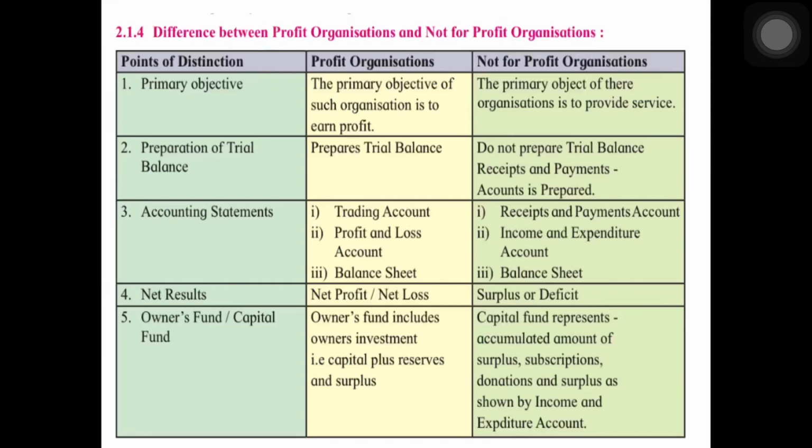Then in case of profit organizations, what is the owner's fund? That is what the owner has invested, the capital plus reserves and surplus. And in case of NPO, capital fund means subscriptions, donations, and the surplus that is shown by income and expenditure account.